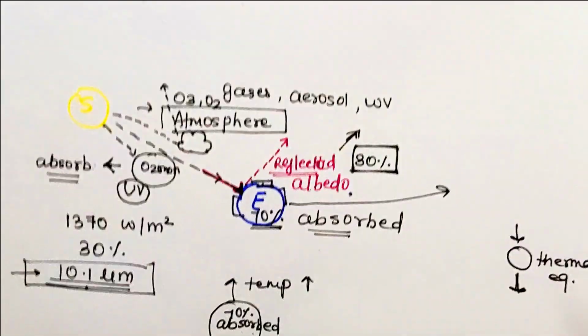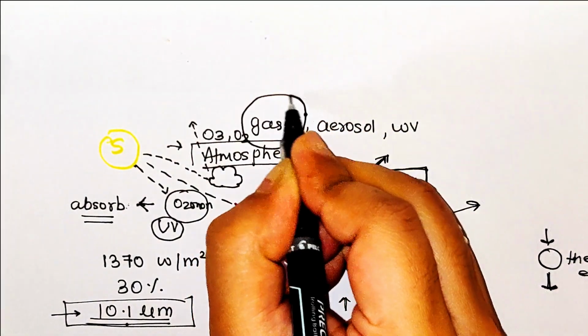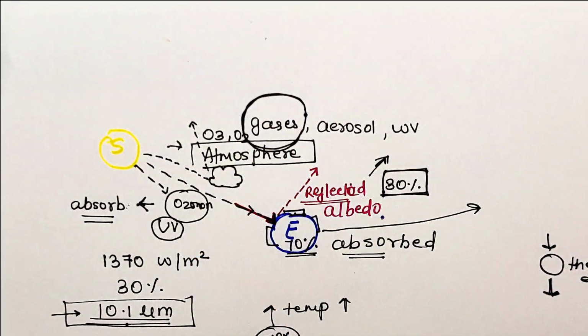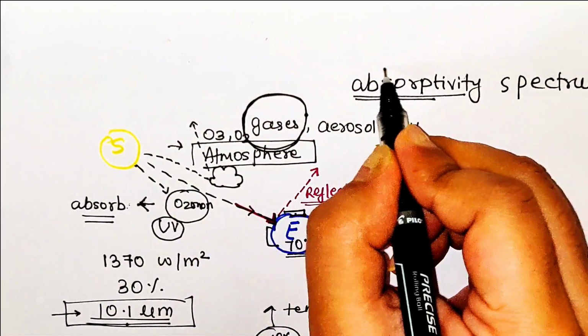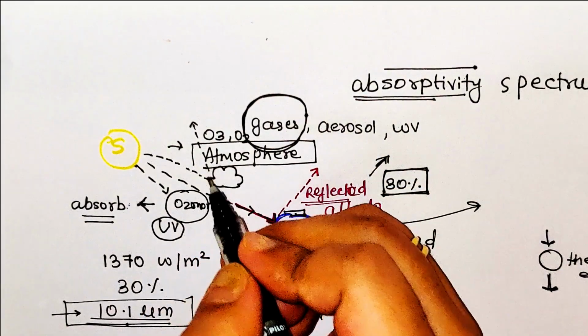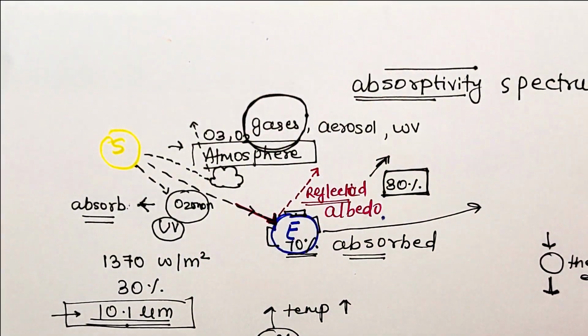Next, we are going to talk about the particular wavelengths which are absorbed by greenhouse gases, and that is called the absorptivity spectrum of the gases or the absorption spectrum of greenhouse gases.